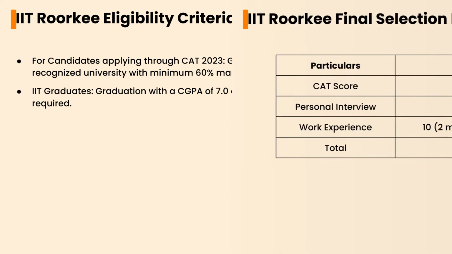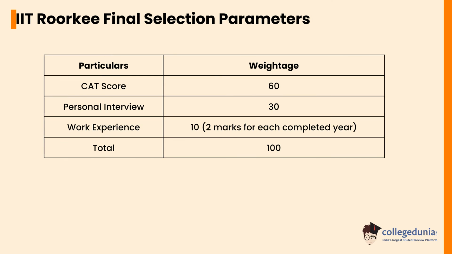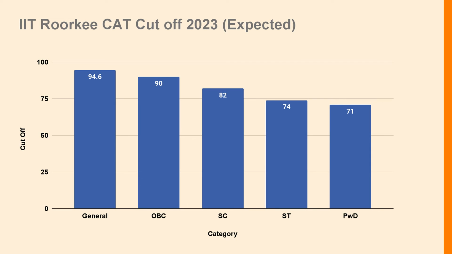Let's check the IIT Roorkee final selection parameters. The CAT score carries a weightage of 60%, personal interview 30%, and work experience 10%. Let's check the IIT Roorkee expected CAT cutoff 2023. The general category expected cutoff is 94.6, OBC is 90, SC is 82, and ST is 74.